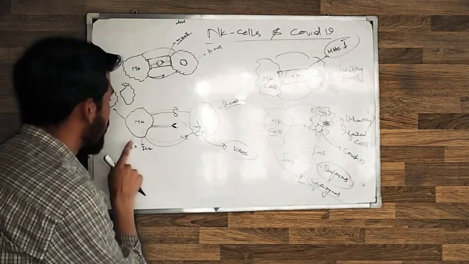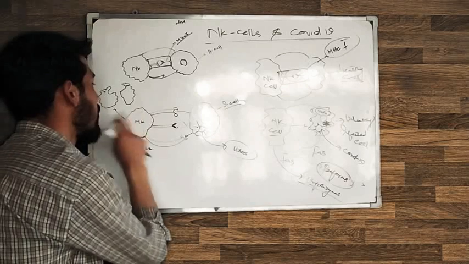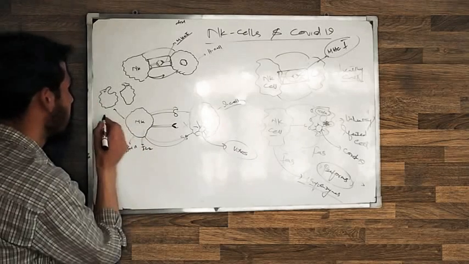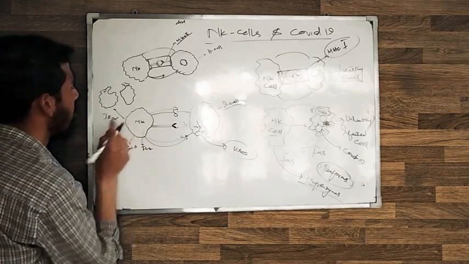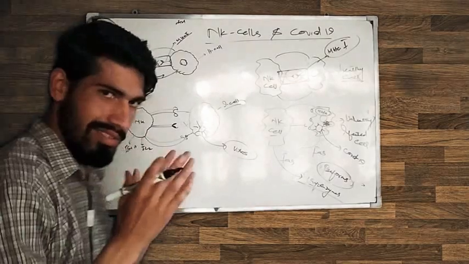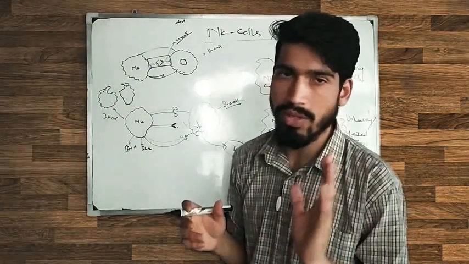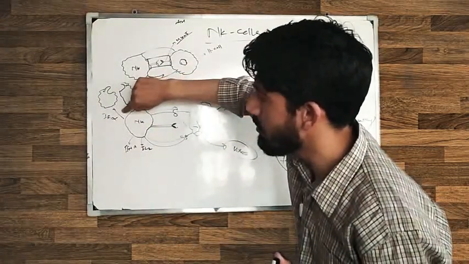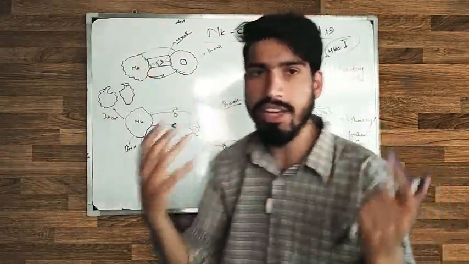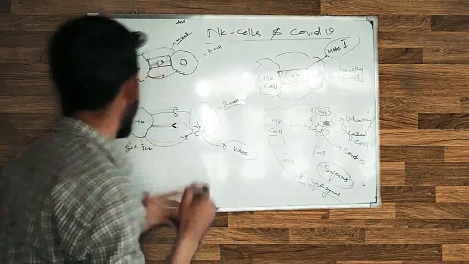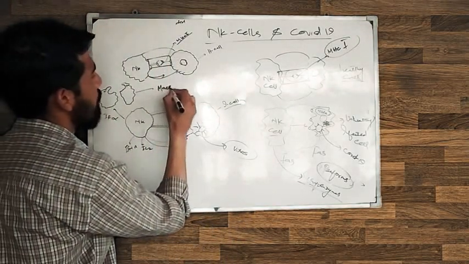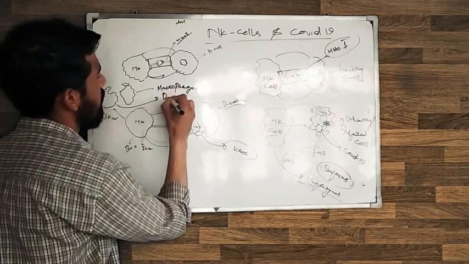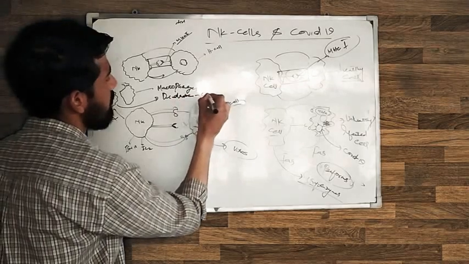But there is another job of this NK cell. It releases some other chemicals like interferon gamma. These are the cytokines actually. These are the messengers. In this case it sends the signal to the other cells, or it activates the phagocytic cells. Phagocytic cells like macrophages or dendritic cells.